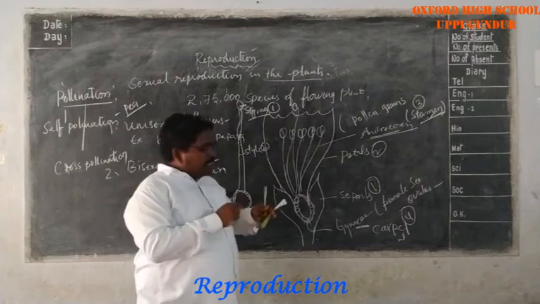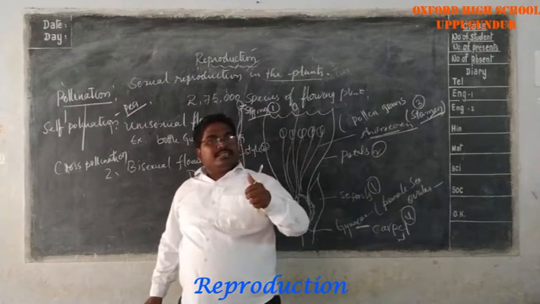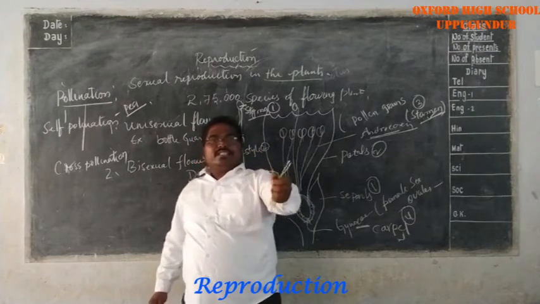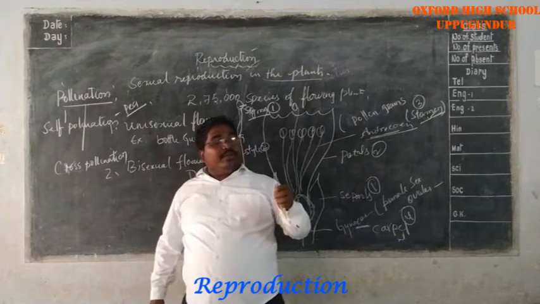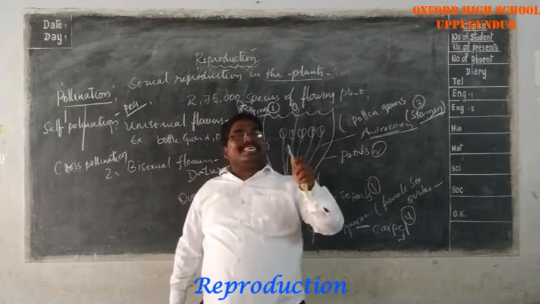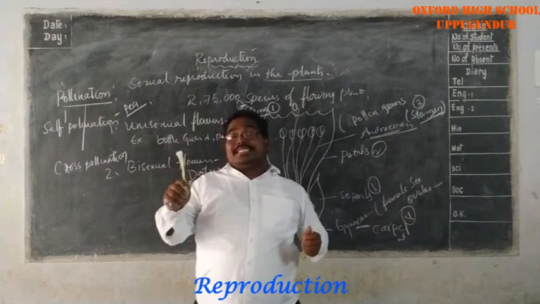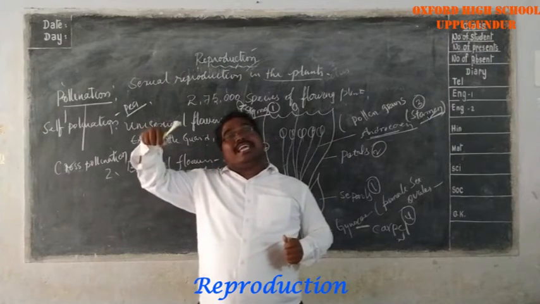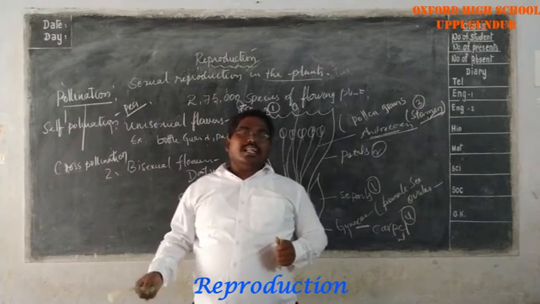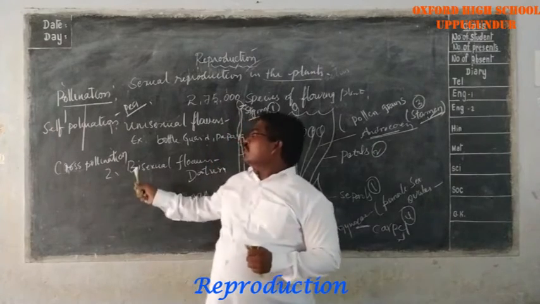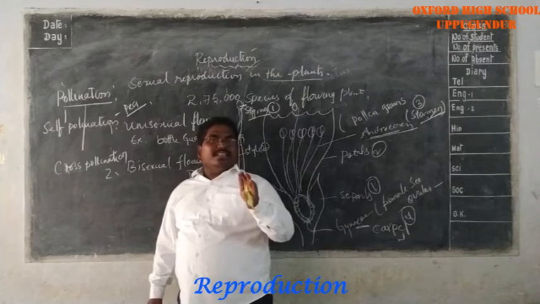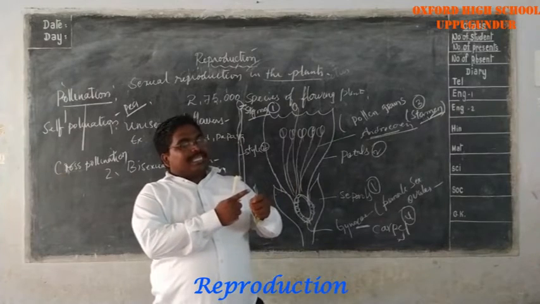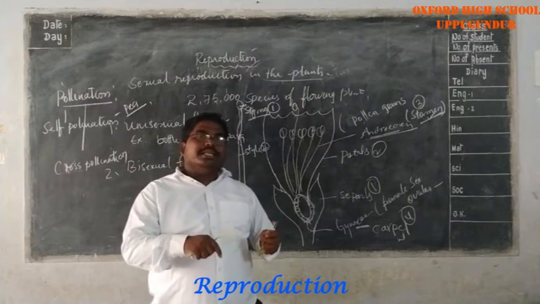So reaching of male sex cells to the female sex cells of the same flower is called self-pollination.